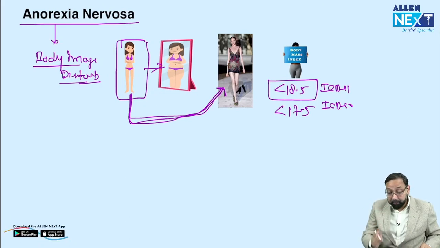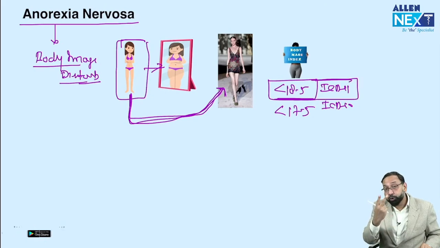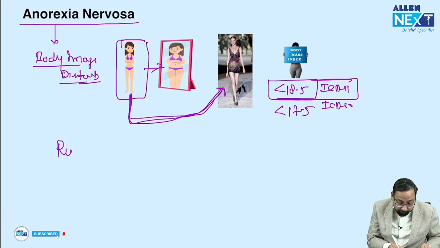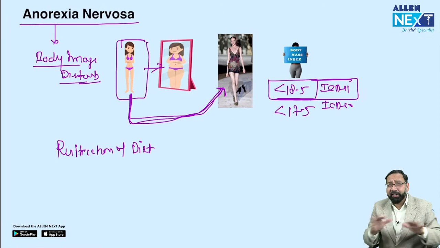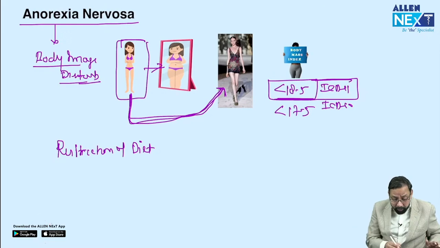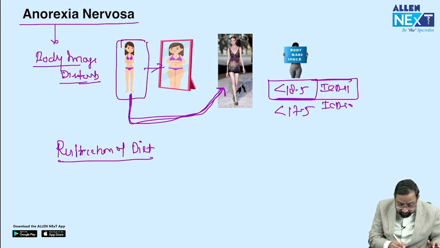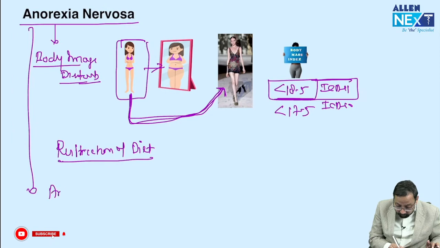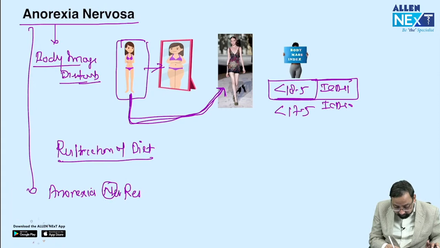Now she wants to achieve this figure, which means achieving a BMI less than 18.5 according to ICD-11. She can use two methods. One, restriction of diet. Restriction of diet means she is not taking diet. When she is not taking diet, definitely weight will decrease, BMI will go below 18.5, and starvation symptoms will be there. So for restriction of diet, we will say anorexia nervosa, restrictive type.